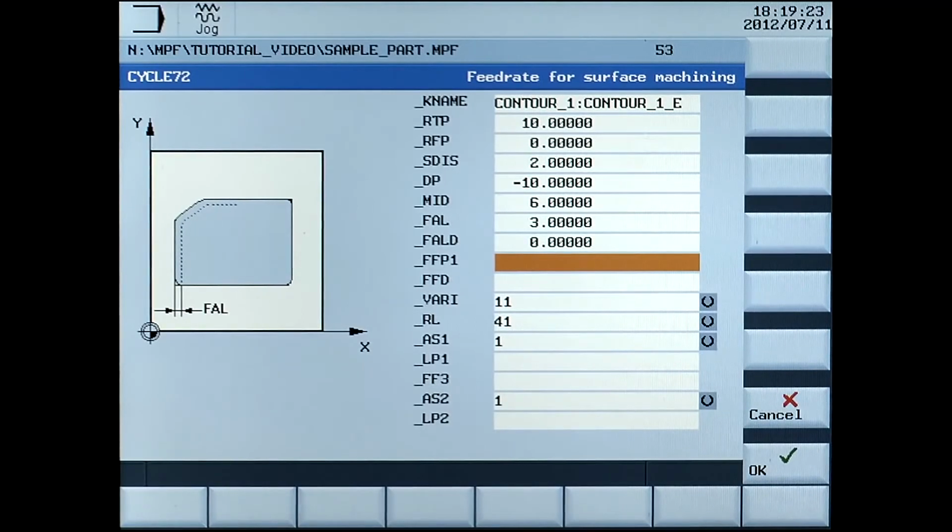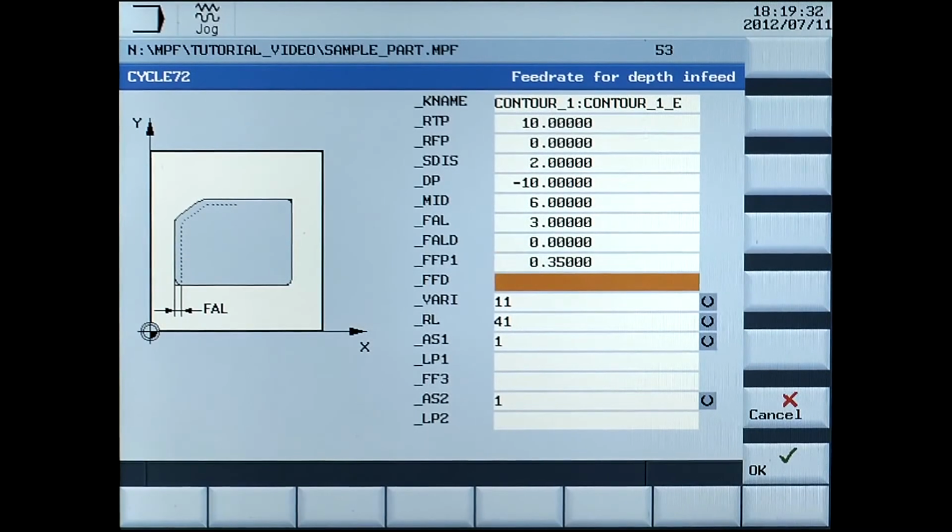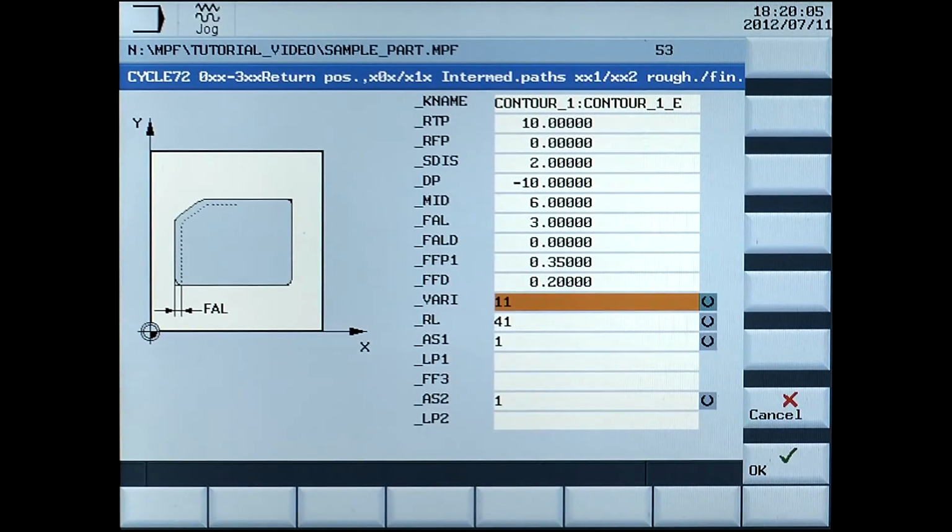FFP1, feed rate for surface machining in millimeters per rev, enter 0.35. FFD, feed rate for depth in millimeters per rev, enter 0.2. Vary, the vary parameter allows the selection of cutting strategies with the select button. Select 11, which is path, mill and roughing.